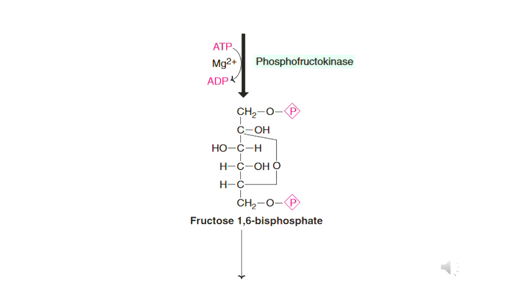So these three steps are included in the energy investment phase. The first step is glucose is phosphorylated to glucose 6-phosphate, the second step is glucose 6-phosphate undergoes an isomerization reaction to give fructose 6-phosphate, and the third reaction is fructose 6-phosphate again undergoes a phosphorylation reaction to form fructose 1,6-bisphosphate.